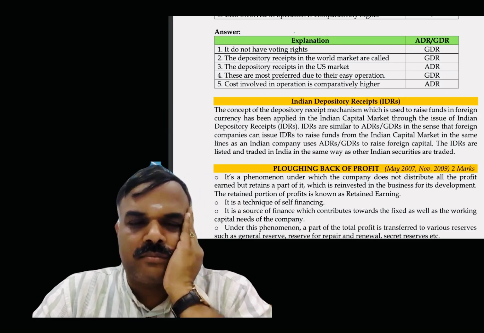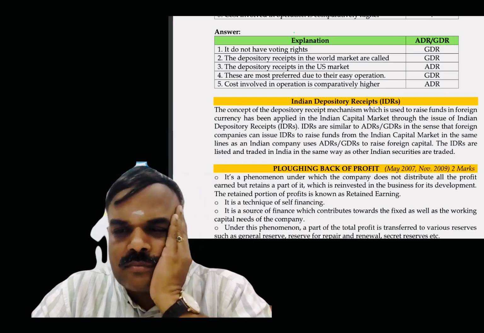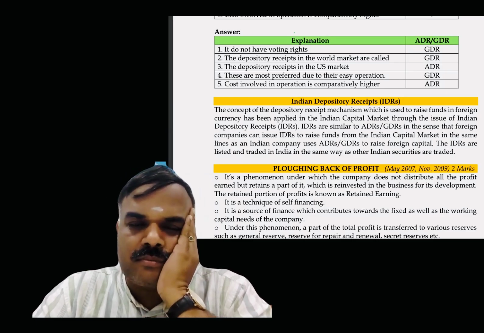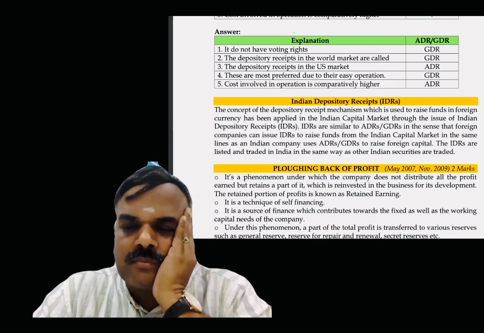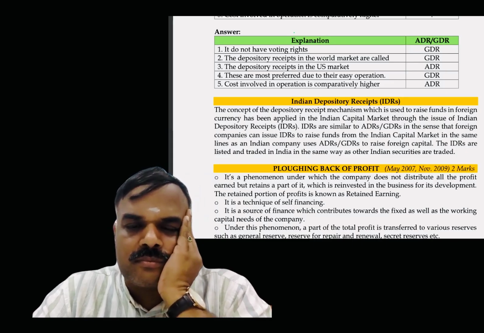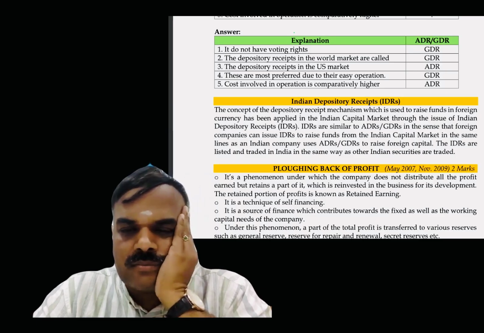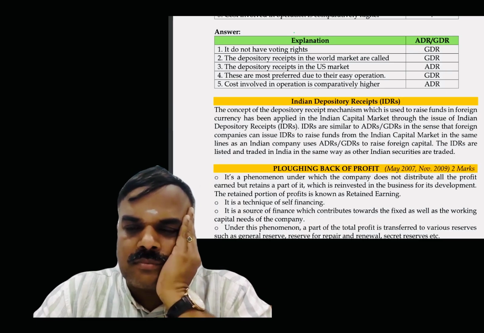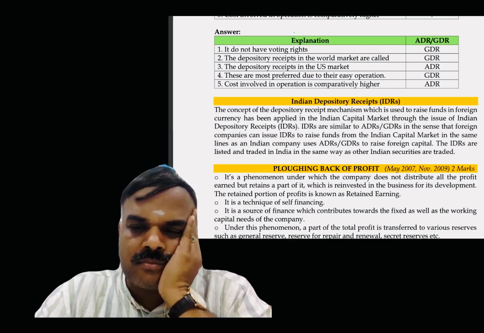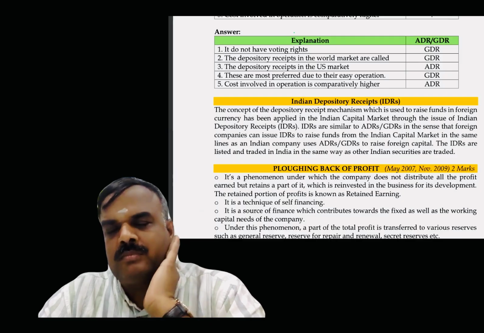IDRs are similar to ADRs or GDRs in the sense that foreign companies can issue IDRs to raise funds from the Indian capital market in the same lines as an Indian company uses ADRs or GDRs to raise foreign capital. The IDRs are listed and traded in India in the same way as other Indian securities are traded.